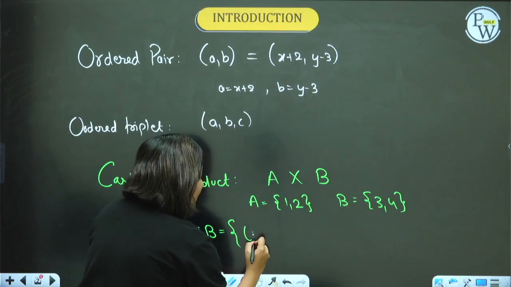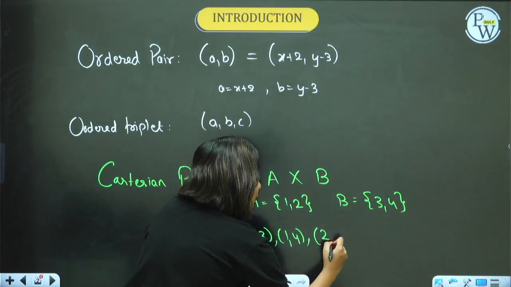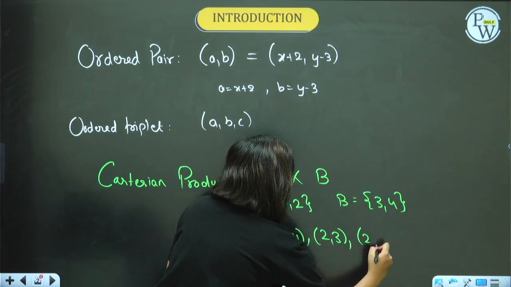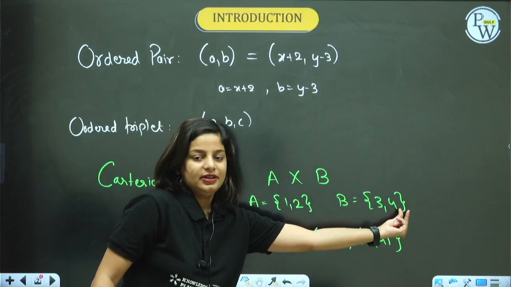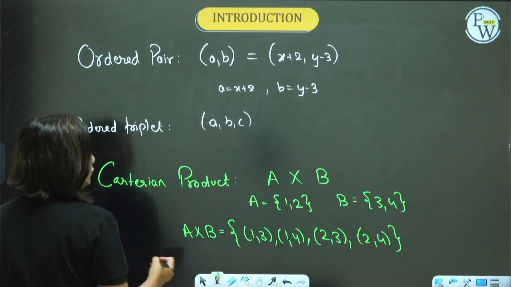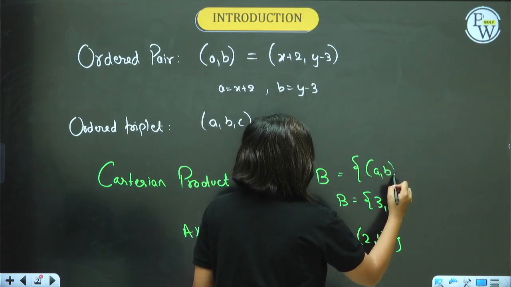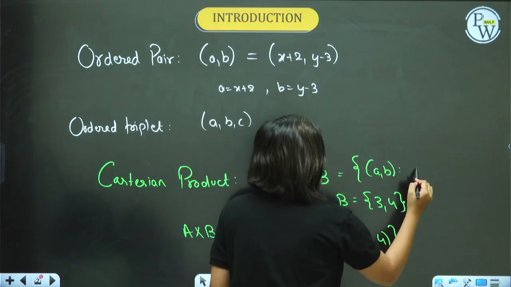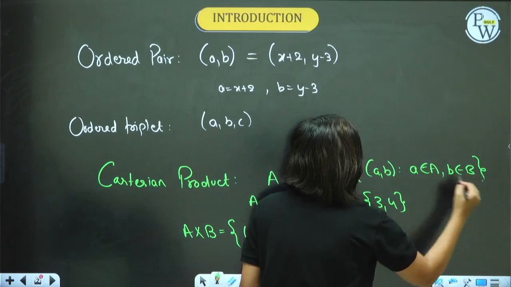1 will pair up with 3. 1 will pair up with 4, 2 will pair up with 3, and 2 will also pair up with 4. That means each element of the first set pairs with both elements of the second set. The definition of Cartesian product is therefore a set of ordered pairs (a, b), where the first element a belongs to set A and the second element b belongs to set B.